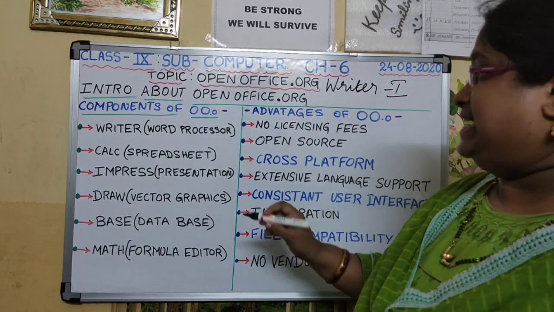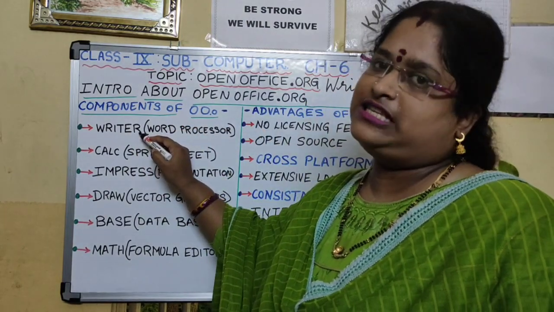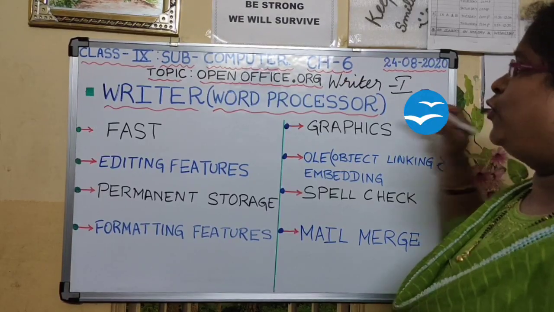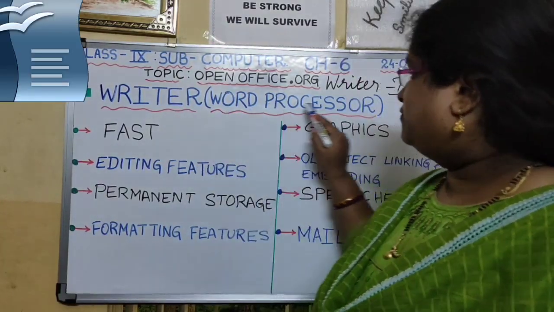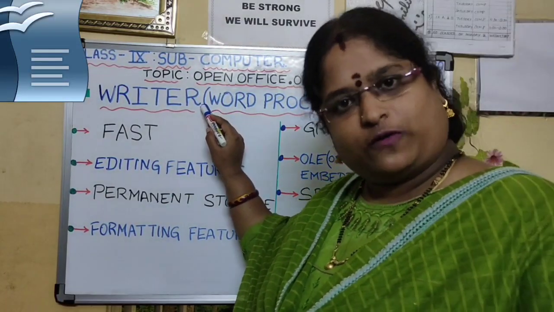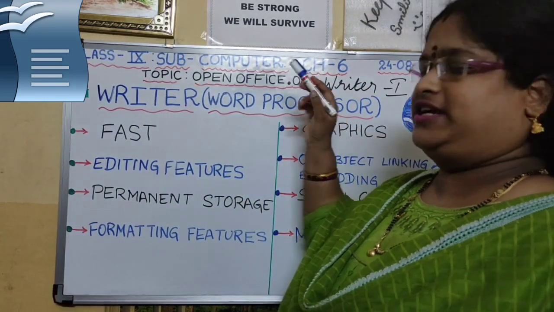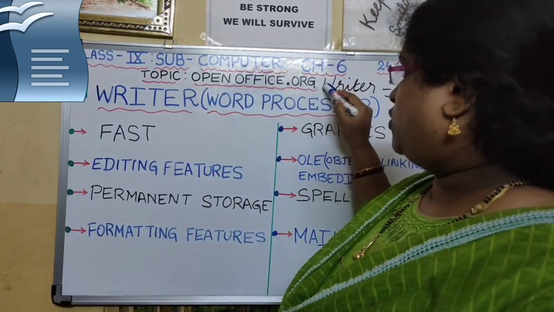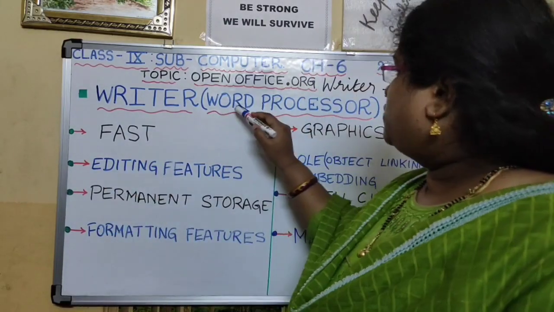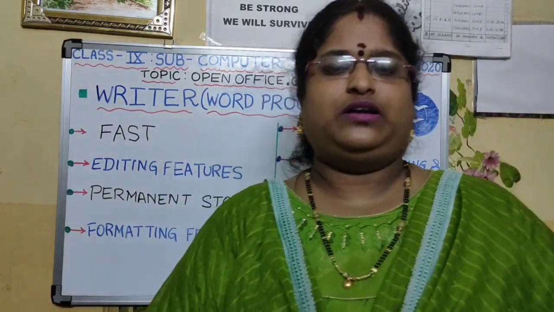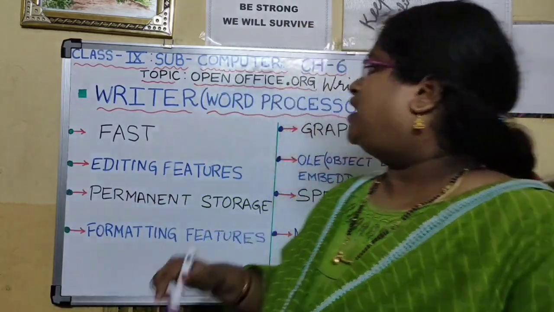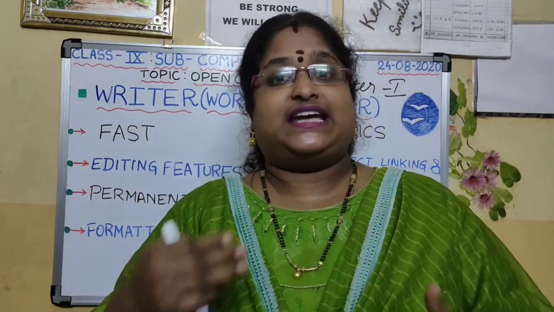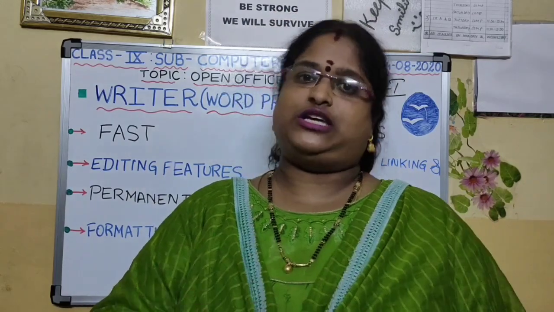So, now let us see in detail about Writer and its features. This is the logo of OpenOffice.org. Now let us see in detail about the Writer word processor. It is one of the software packages, one of the components of OpenOffice.org. What can you do with this word processor? Similar to Word, you can create letters, newsletters, books, reports, brochures and other documents. Also, it enables you to create, edit, format, save and print the document.